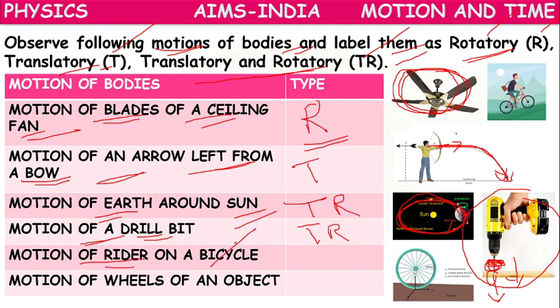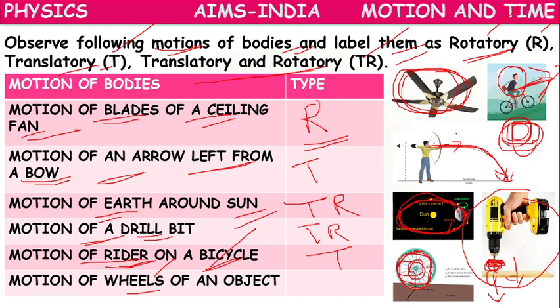Motion of a rider on a bicycle. The rider is moving forward. The rider is not making any rounds around himself. He is just moving forward. So it is translatory motion. Motion of wheels. A wheel rotates around itself. All the particles of the wheel rotate around themselves and it will also move forward. That's why it exhibits both, TR.